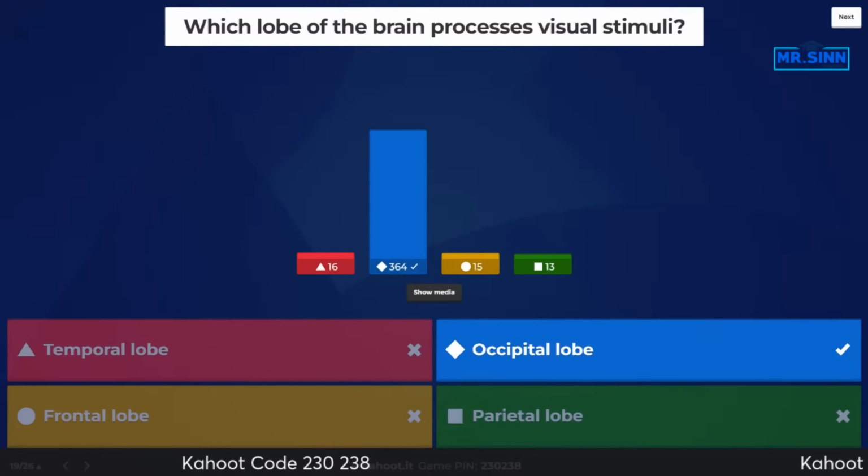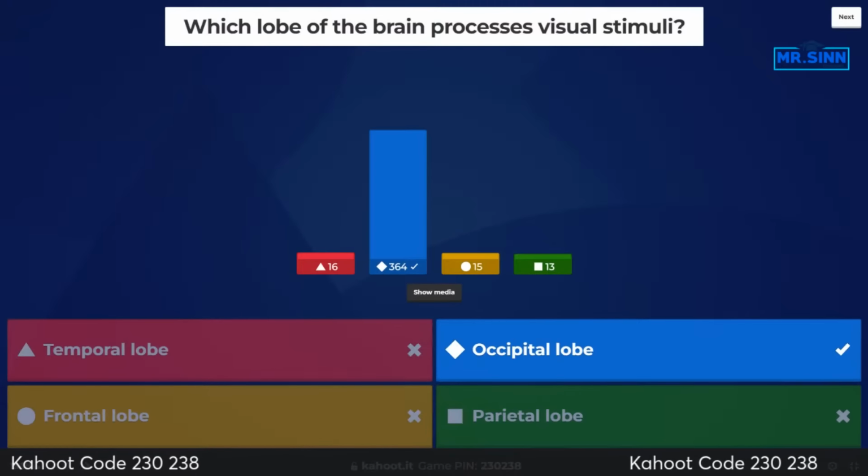Cool. Majority of people did get this. Remember the frontal lobe. If we're looking at the different lobes, the frontal lobe of the brain is going to involve that higher level thinking, those motor functions.